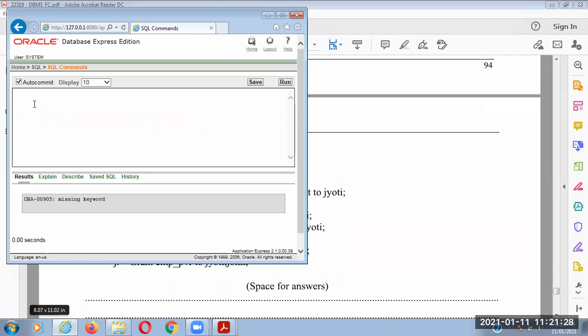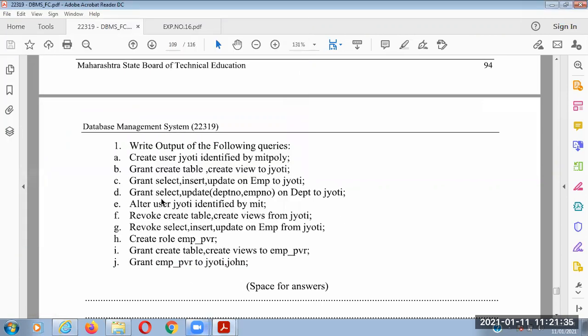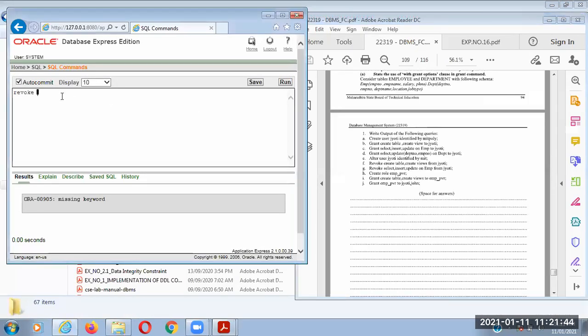So if you want to revoke, which permission first? We can revoke create table and create view from Jyoti. Okay, so we can revoke first the system permission: REVOKE CREATE TABLE, CREATE VIEW from